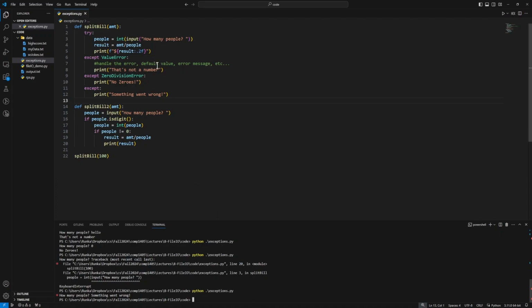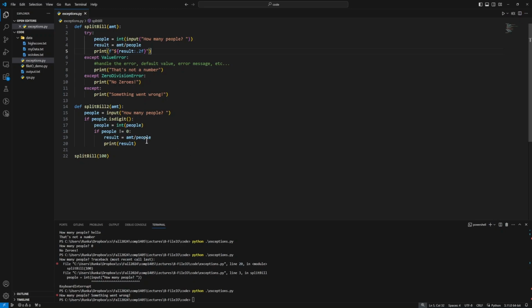So as an example, instead of just running this split bill function on its own, let's consider this as part of a larger program. So this function needs to return a value so that some other function, some calling function, can use that value. So rather than printing error messages when something goes wrong or printing the value when something goes right, we'll have this function return values. So returning the result or otherwise some default value. And that value then can be used in the calling program to do whatever it's doing.